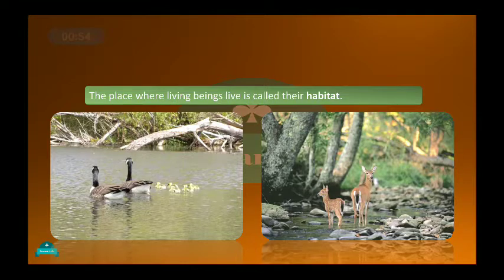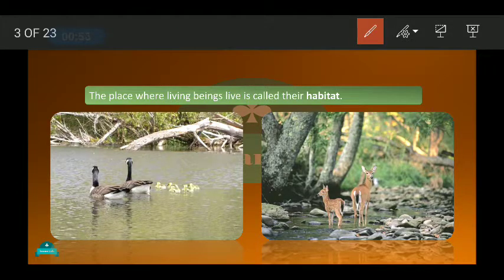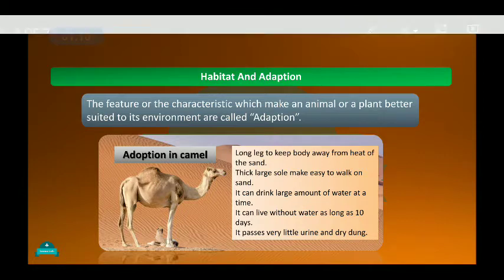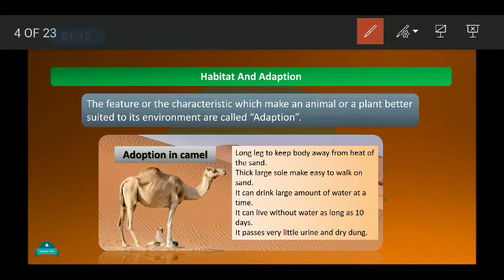Then we saw the habitat, that place where living things live is called their habitat. Then we compared a pond habitat and a forest habitat, and we saw the difference between them. Then we saw habitat and adaptation. The habitat is the place where living organisms live, and adaptation is a change. The feature or characteristic which makes an animal or a plant better suited to its environment is called adaptation.